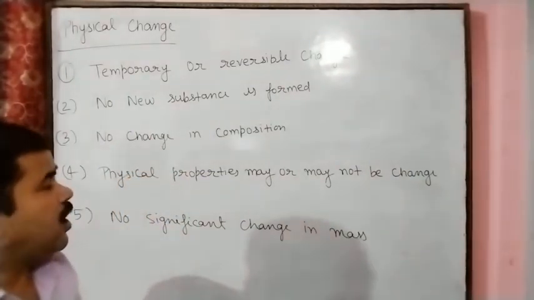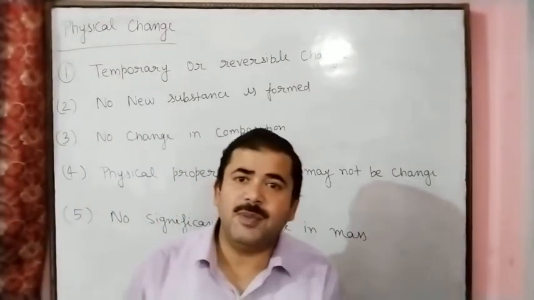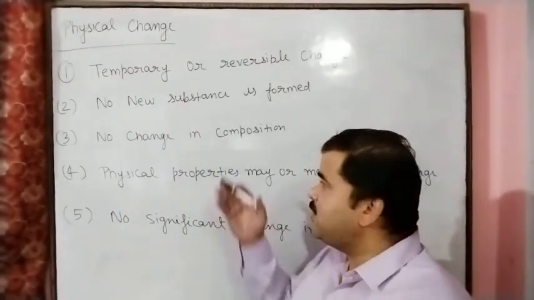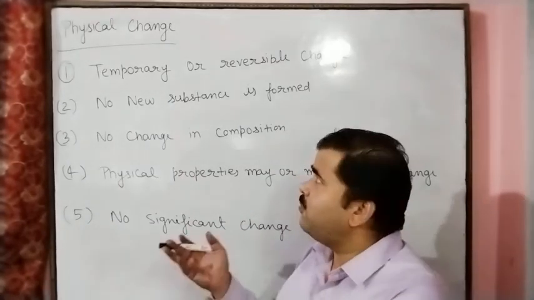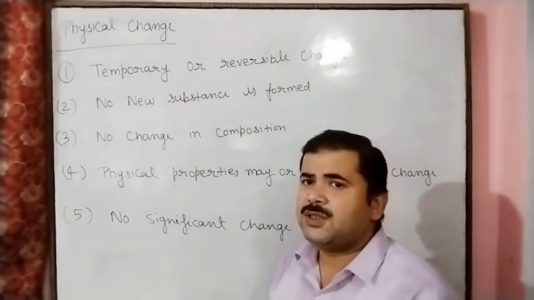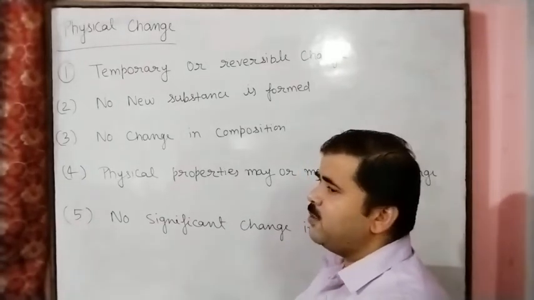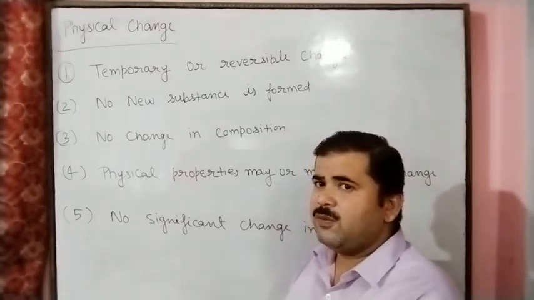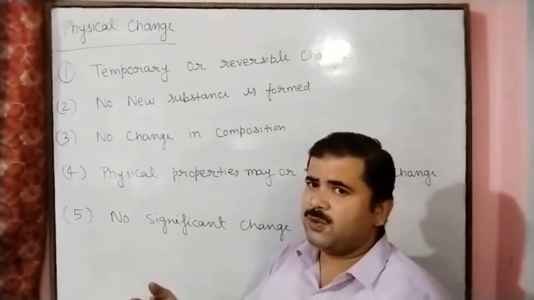So here, how can we justify that the change is physical or chemical? We will compare by these properties. If these properties exist, then easily we can say this change is the physical change. So one by one, suppose you take the change of state of matter, the first example. If you consider the water, the change of state of water: from solid to liquid, liquid to gas, gas to liquid, liquid to solid.